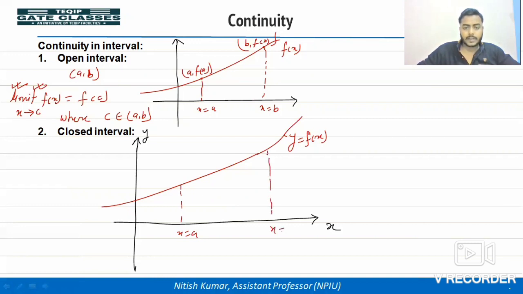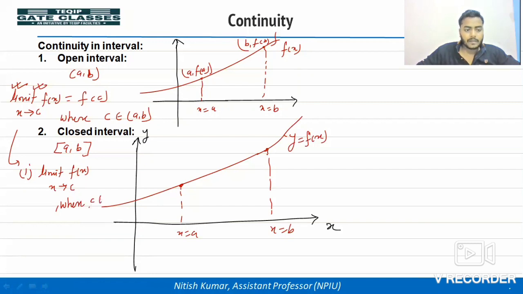At this point, x is equal to b. And we have to calculate whether the function is continuous or not in the closed interval a, b. So the first condition will be here. What is the first condition? The limiting value of f(x) as x tends to c, where c is in between a and b.